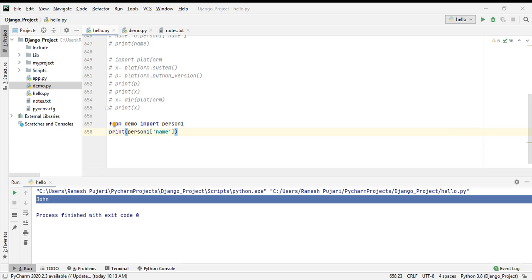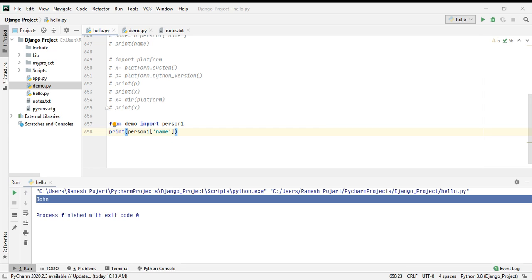The next one is NameError. It occurs when a name is not found, either locally or globally. If you have not defined a name and you use it in the program, it will give a NameError: name is not defined.